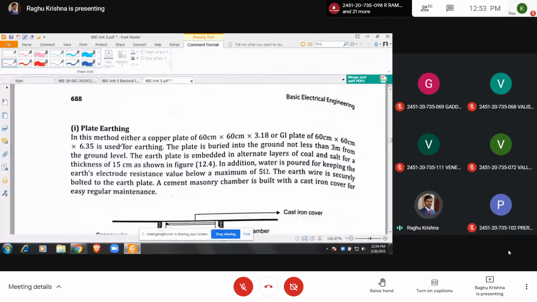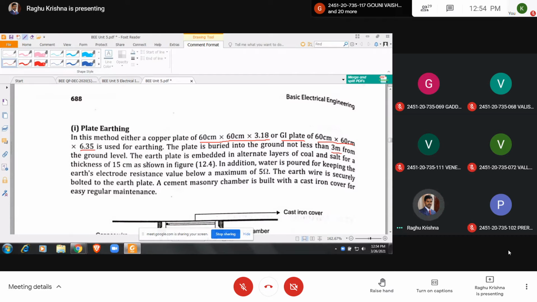In this method, either a copper plate of dimensions 60 centimeter into 60 centimeter into 3.18, that is length, breadth and thickness, or a GI plate, galvanized iron, 60 into 60 into 6.35, is used for earthing. The plate is buried into the ground not less than 3 meters from the ground level.